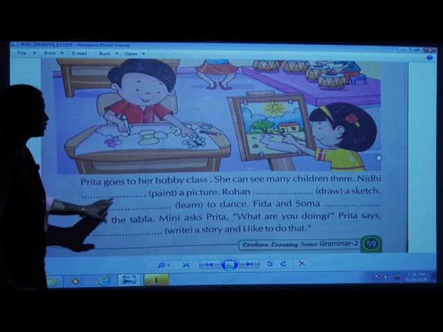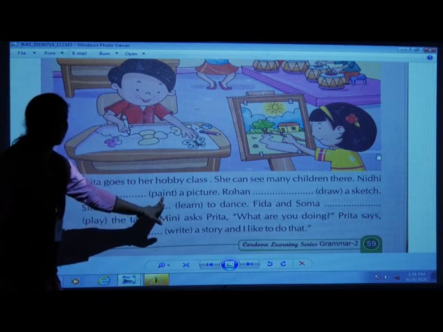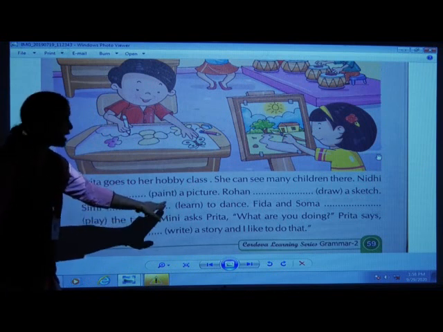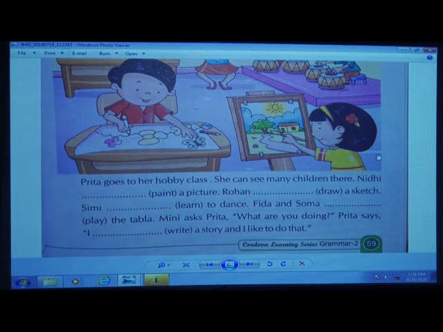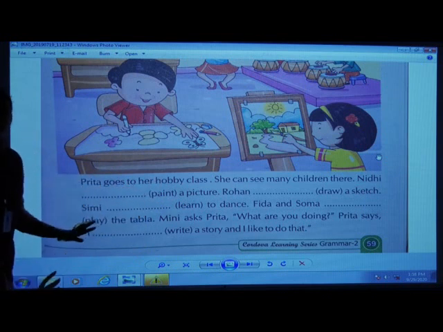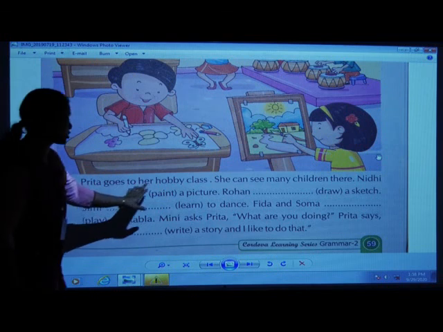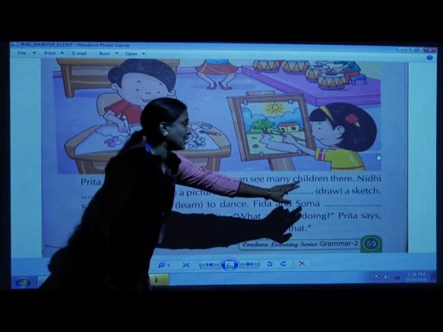Nidhi dash. Now the bracket word is given here. In the bracket, paint is given. You have to add the ing form to these words, as well as add is, are or am to make the sentence complete.